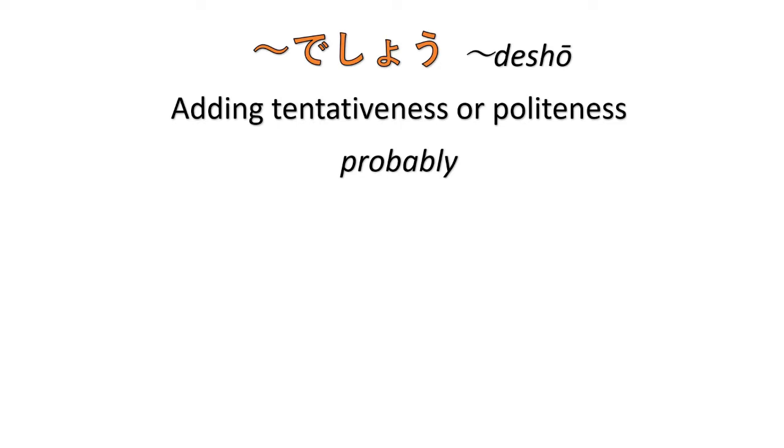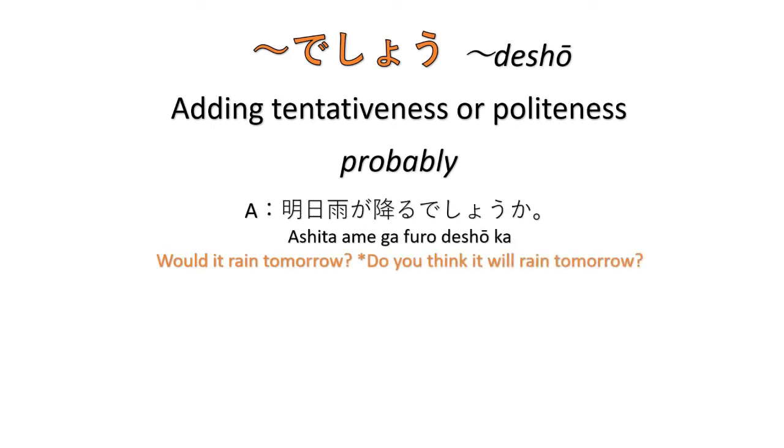are some other translations. For example, ashita ame ga furu deshou ka? So here we are asking, would it rain tomorrow? Do you think it will rain tomorrow? As you can see here, we do not use the word probably because we are asking something tentative, not sure. And in English, there are a lot of ways to add tentativeness to the sentence. Would it rain tomorrow? Here, would it rain tomorrow is asking for probability.